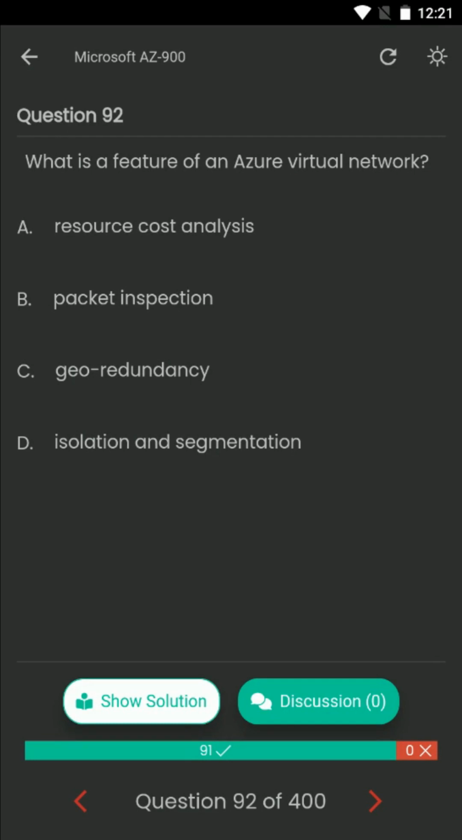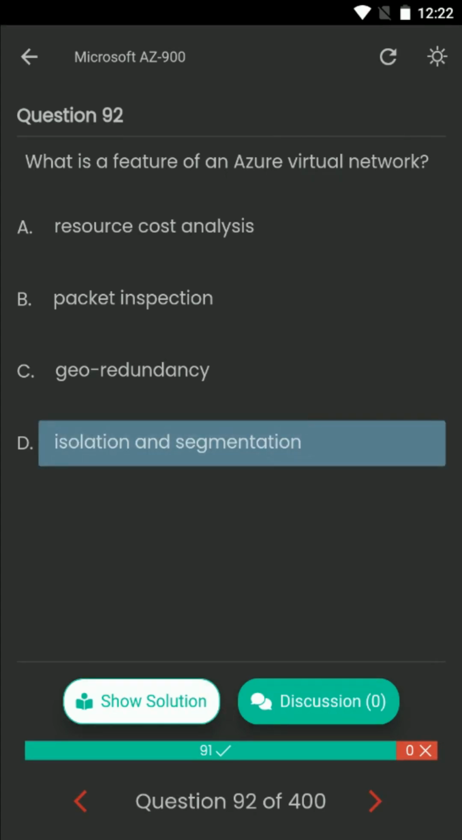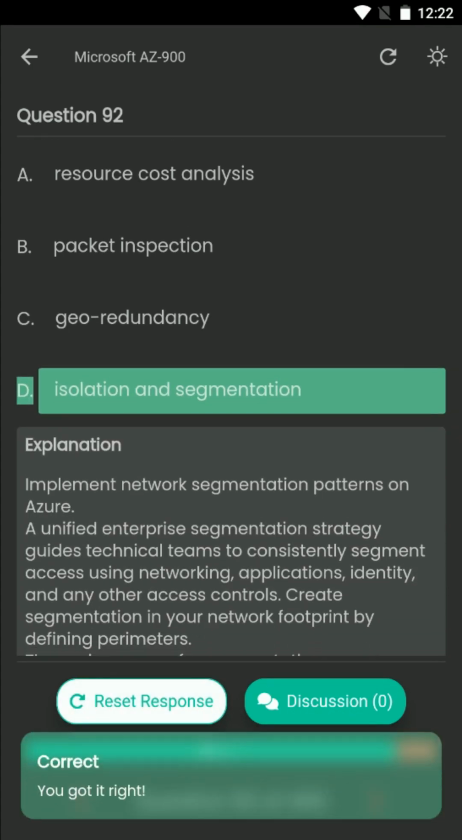Question number 92. What is a feature of an Azure Virtual Network? Your options are A. Resource cost analysis. B. Packet inspection. C. Geo-redundancy. D. Isolation and segmentation. The correct answer is D. Isolation and segmentation.